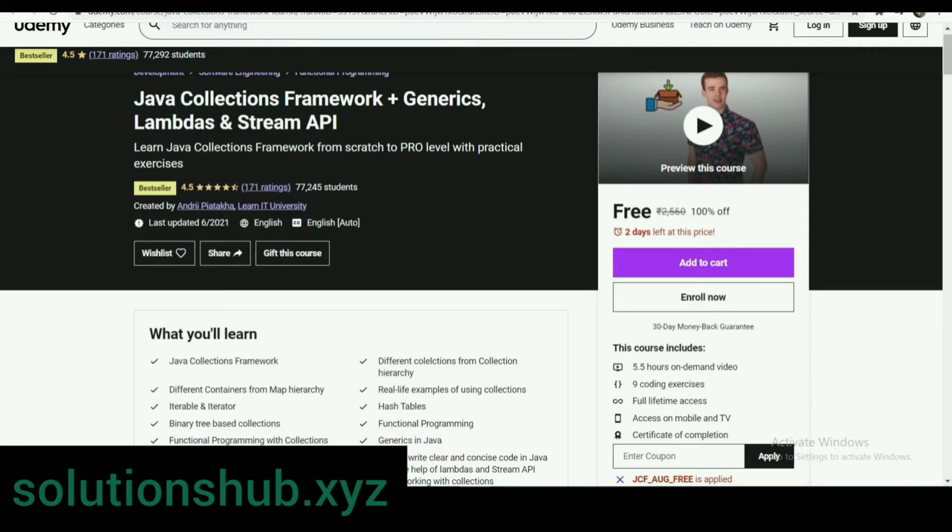So guys, let's start. The first course is Java Collection Framework, Generics, Lambdas and Stream API. The coupon code of this course is given in the description. This course is completely free, only 2 days left at this price, and this course includes 5.5 hours on-demand video, full lifetime access, 9 coding exercises, access on mobile and TV. At the end you get a certificate of that course.